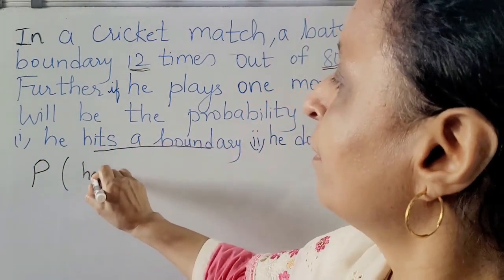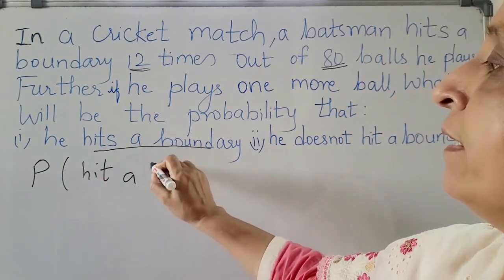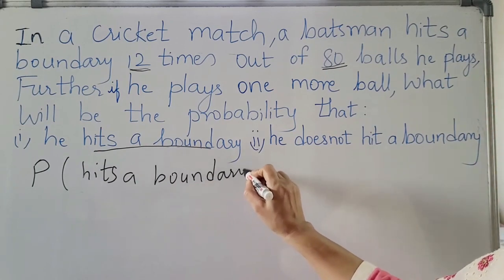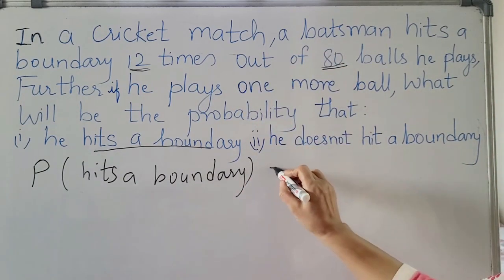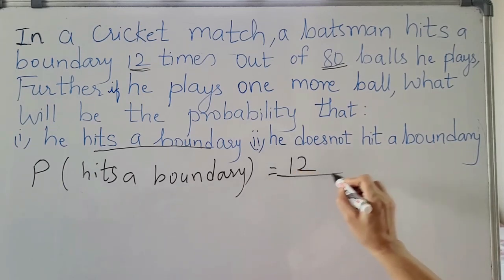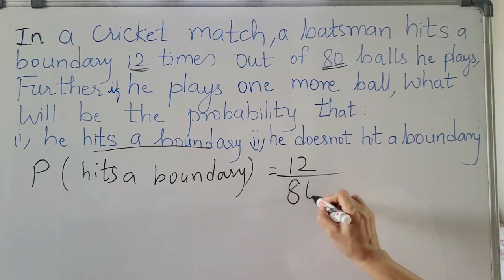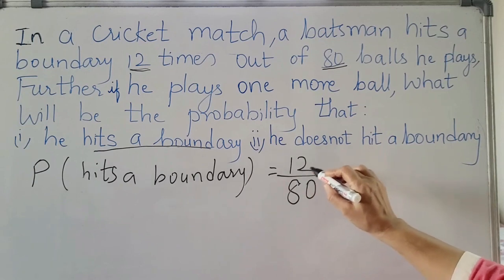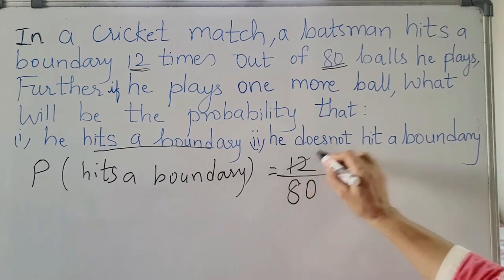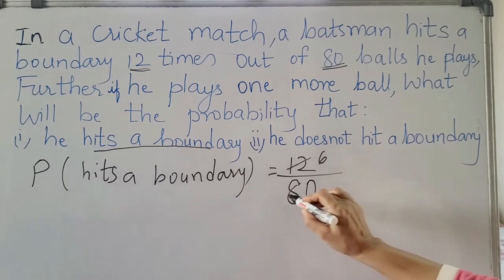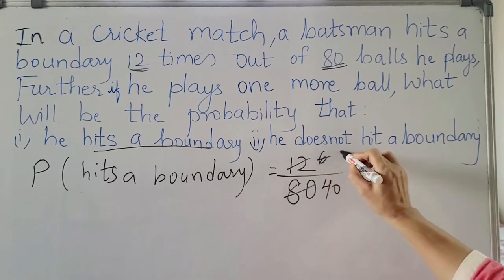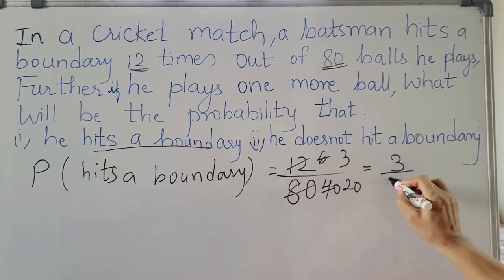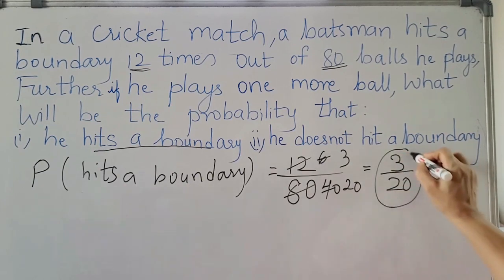So, what is the probability that he will hit a boundary? Now, the favorable outcomes are 12, out of 80 total outcomes. So, what is the probability of hitting a boundary? Now, 12 you have to divide: 2 6s are 12, 2 40s are 80. Dividing by 4 gives 3, and 80 gives 20. So the probability is 3 by 20. So this is the answer.